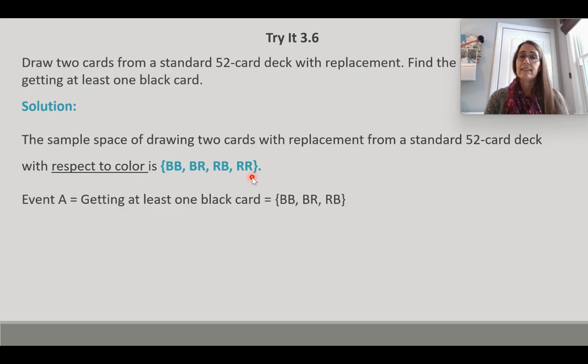Event A is getting at least 1 black card, and that consists of black-black, black-red, or red-black. So the probability of event A is 3 over 4, the outcomes we want divided by the total outcomes. So 3 over 4, or 0.75.